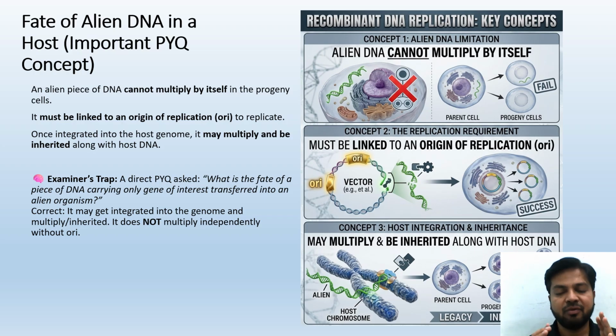It means if any alien DNA is getting inside the cell, that DNA is directly not going to replicate. One has to have an exact origin of replication, and from that point only, if it is integrated to the host cell level, then only it can multiply and the character can be inherited along with the host DNA. You have to understand this one. One concept is alien DNA has a limitation. Alien DNA cannot multiply by itself.